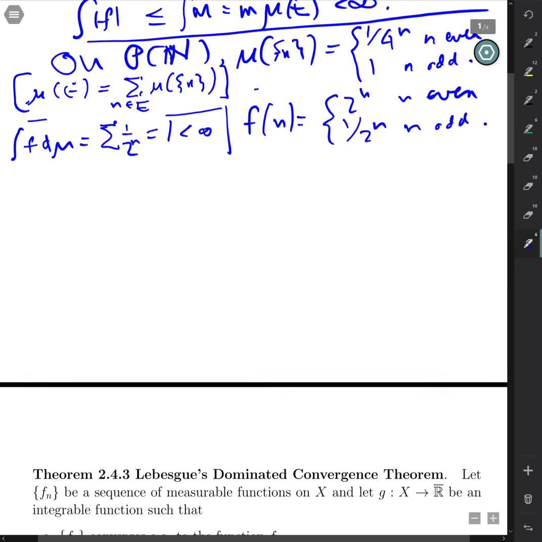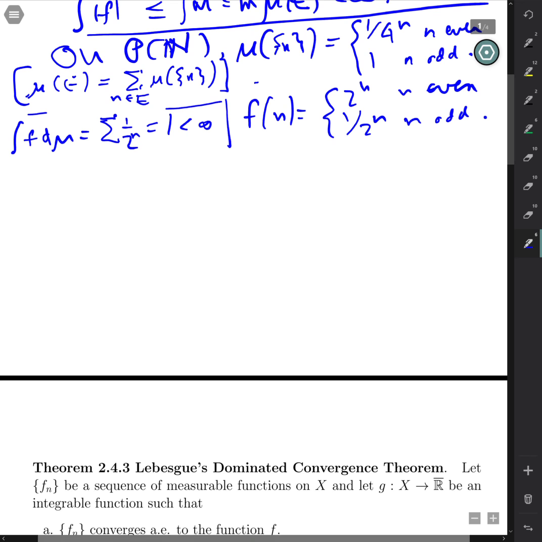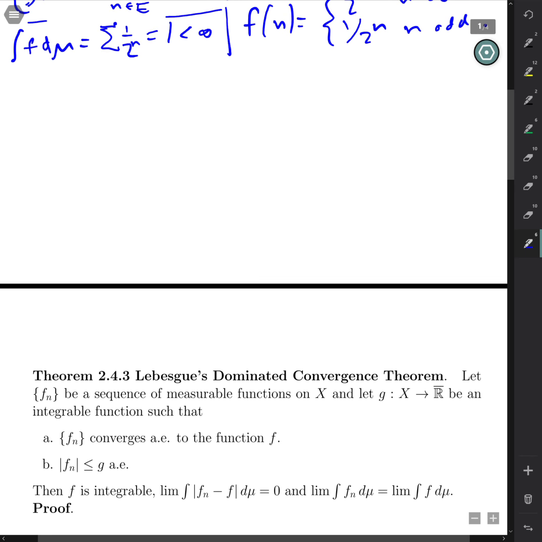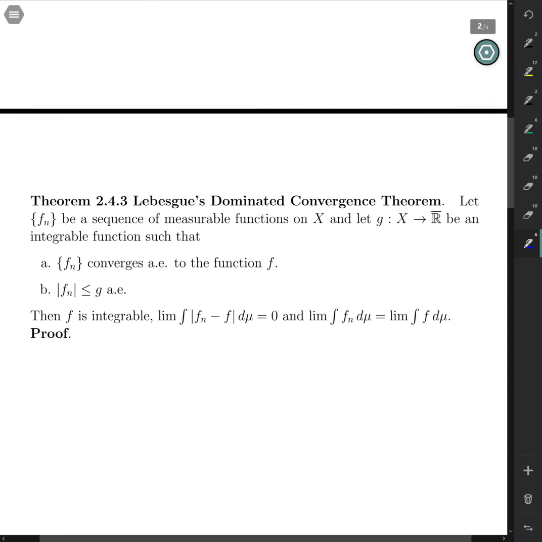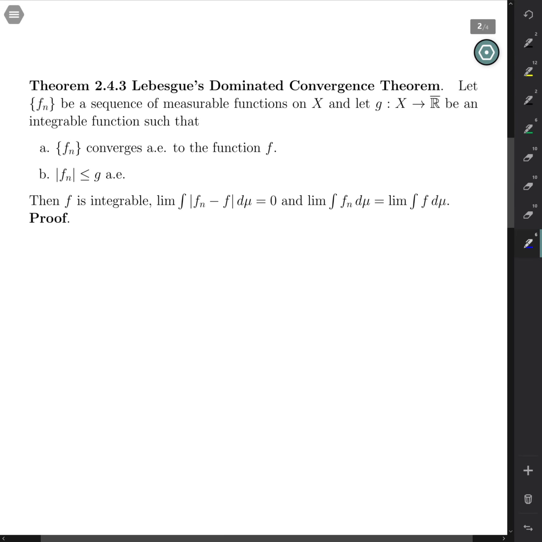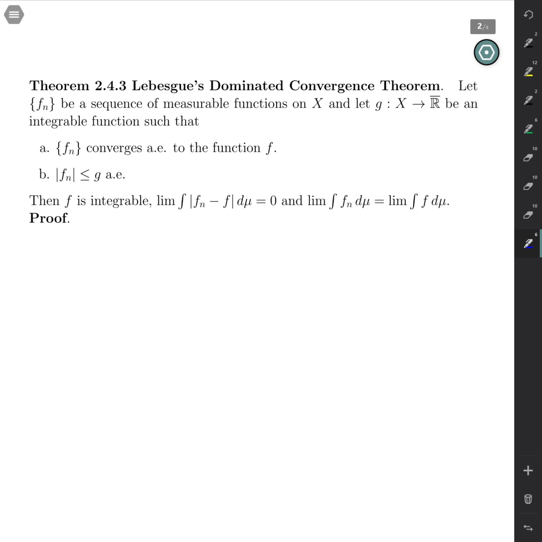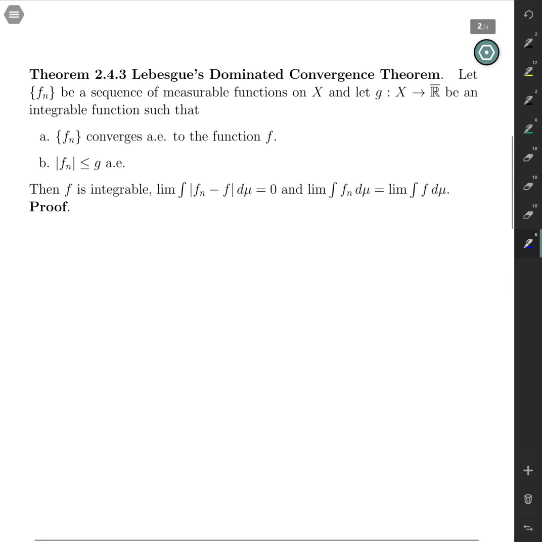Right, okay, so let's move along to the second big limit theorem, the Lebesgue dominated convergence theorem. Very powerful and useful theorem. There are other limit theorems, but the two that we'll really make the most use of are the monotone convergence theorem and the dominated convergence theorem. I probably won't even mention any others, except maybe by name, to mention that Vitali does have a convergence theorem that is a little more general.